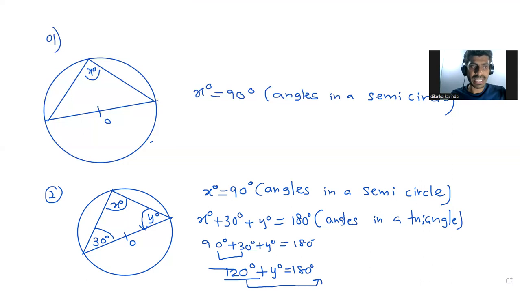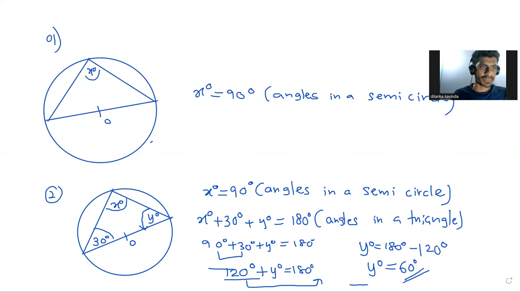Plus 120 is changing to minus 120. y equals 180 minus 120. y equals 60.